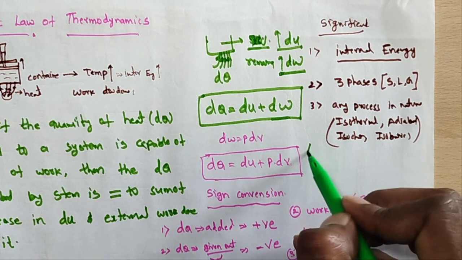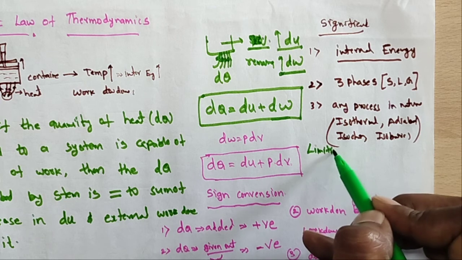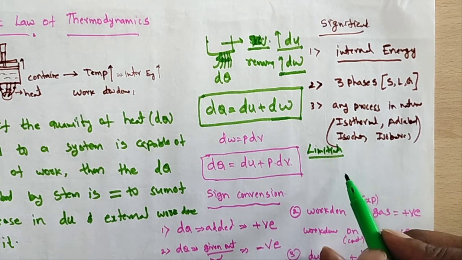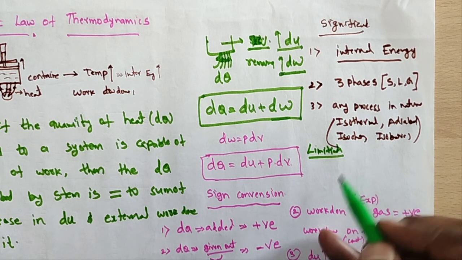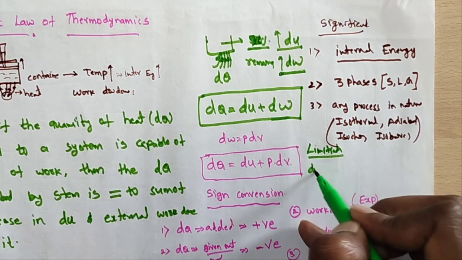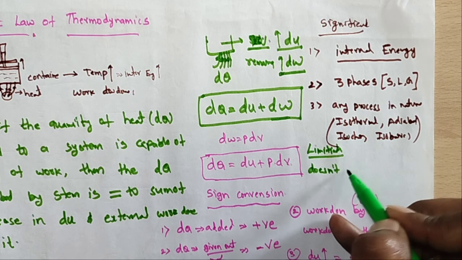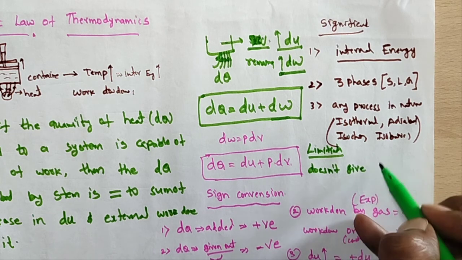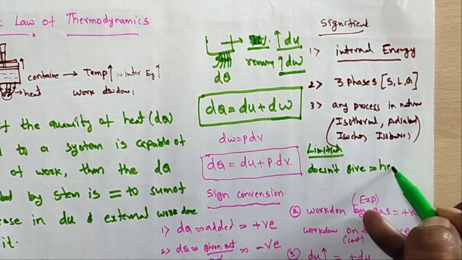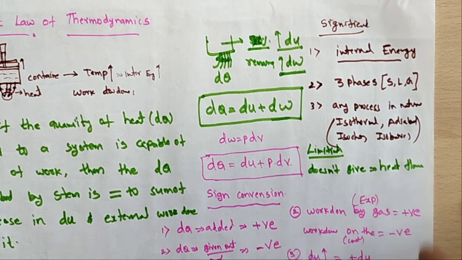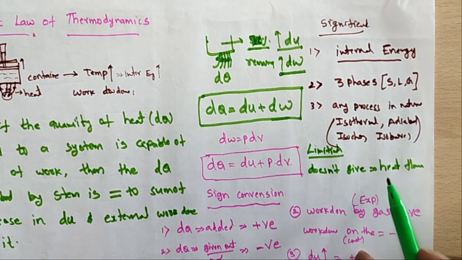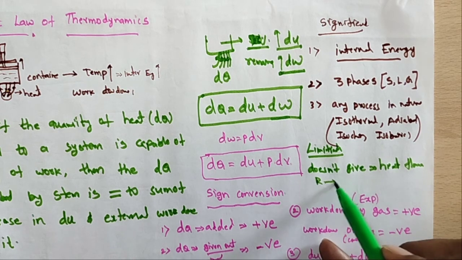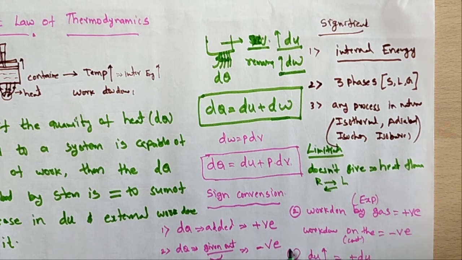What are the limitations of the first law of thermodynamics? Here it does not give any information about the direction of heat flowing. Is the heat flowing from right side to left side or left side to right side?